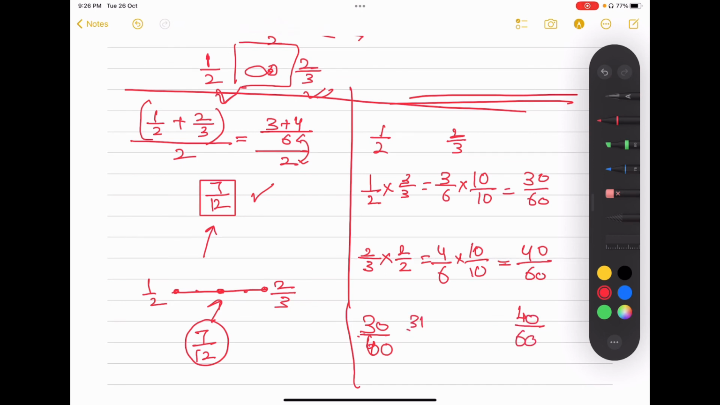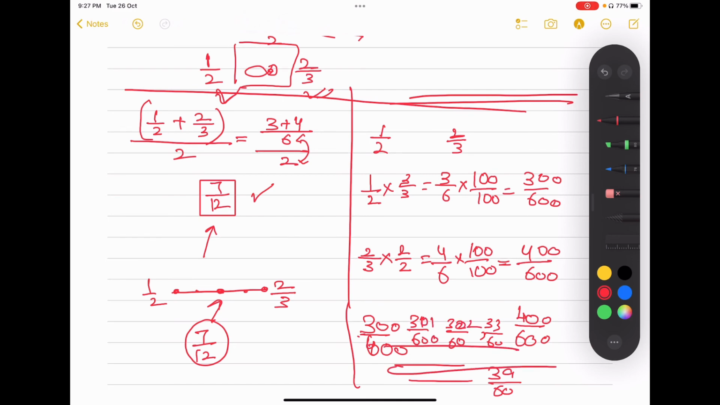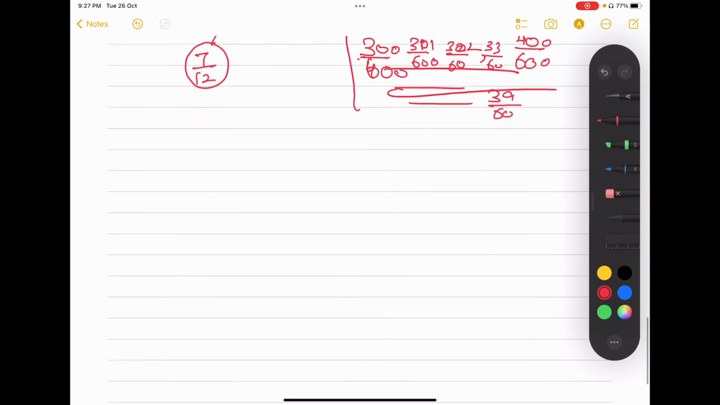You can take 31 over 60, 32 over 60, right? 33 over 60, and you can go up to 39 over 60. If you want more numbers, you can increase the number of zeros, like 100. So here you have more zeros, and there you have more numbers. Like this is 300 over 600, 400 over 600, then 301 over 600, 302 over 600. So there are too many numbers you can find, right?